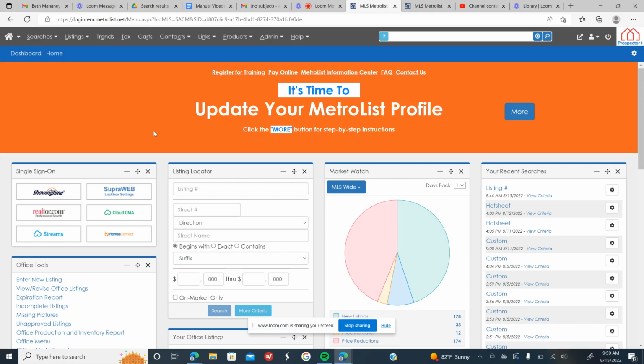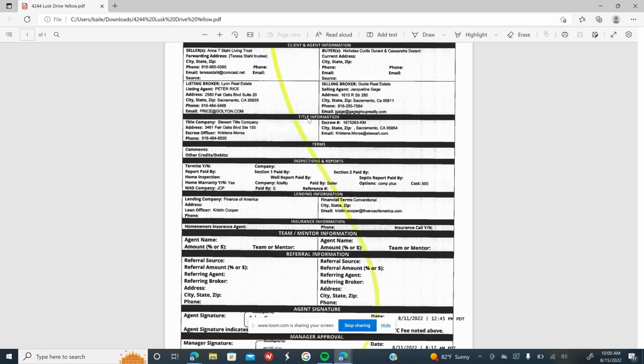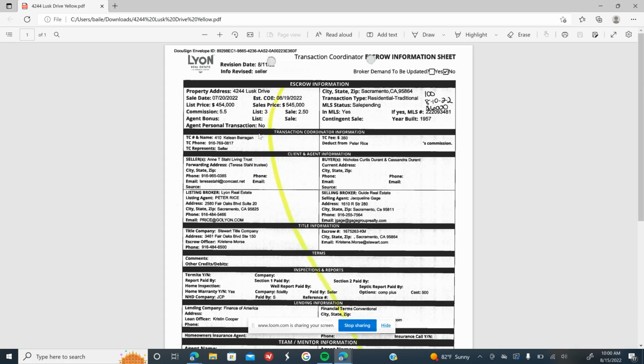In this video, we're going to go over how to close out a listing in MLS once you've received the closing paperwork from our escrow department. When you open up your bag in the morning, you will see EISs that look like this, and that's going to be the closing paperwork for your transactions.